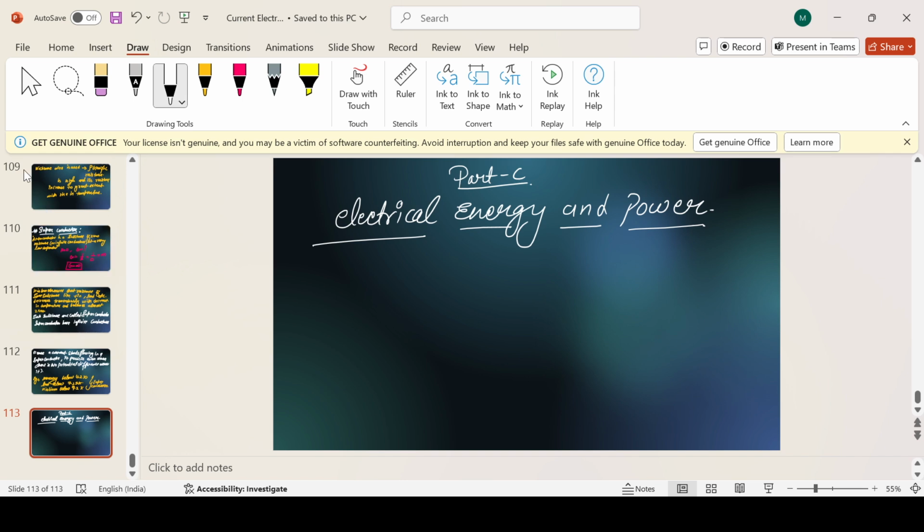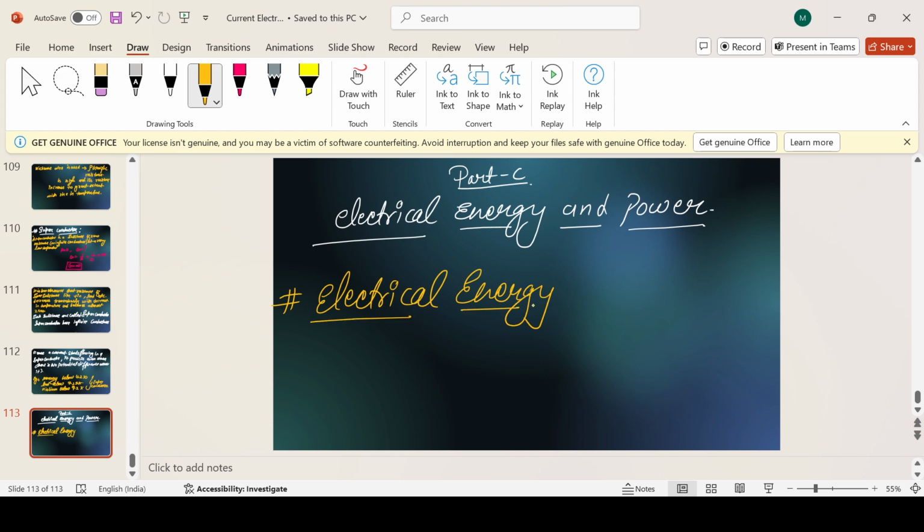So now the first part is, what is electrical energy? Any one of you, what is electrical energy? Energy obtained by flow of charge.